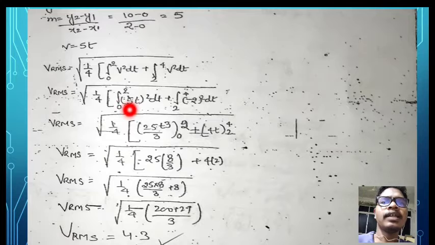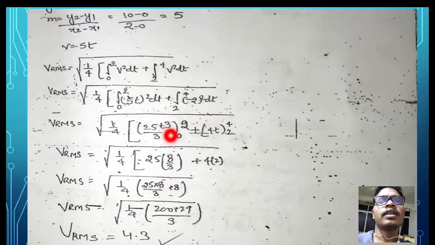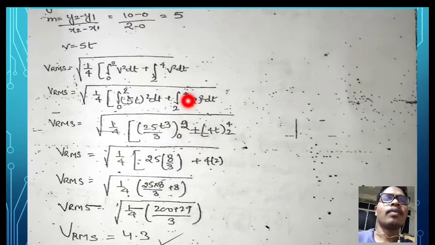Again integrate the 5t term. 5 squared is 25, 25 times t square, so t to the power 3 divided by 3 is the integration of t square, with limits from 0 to 2, plus 4t, where 2 square is 4, and the integral of dt is t, with limits from 2 to 4.